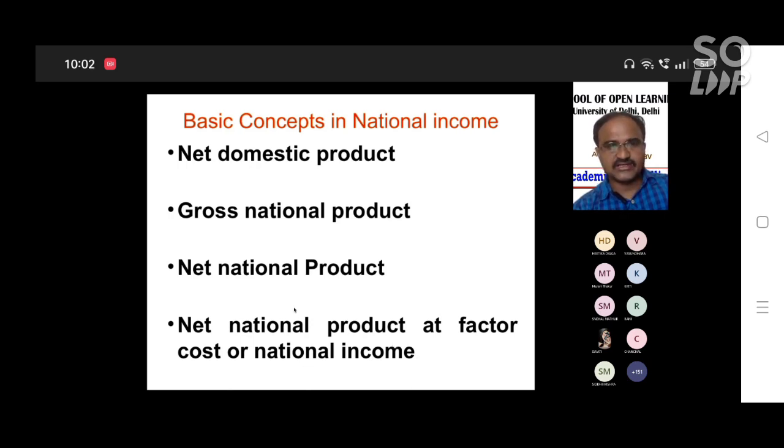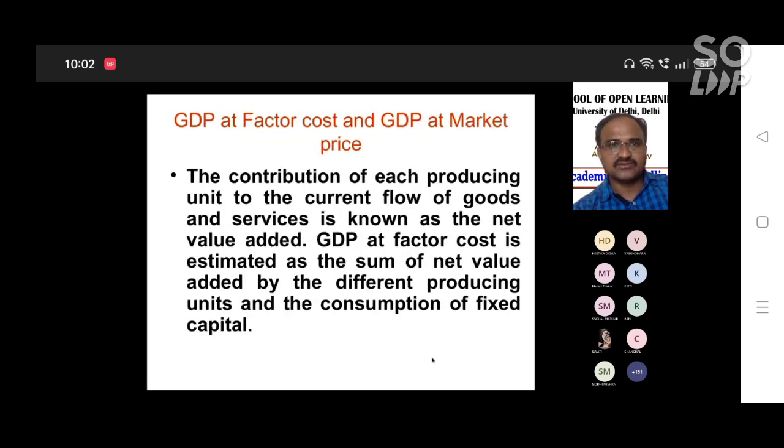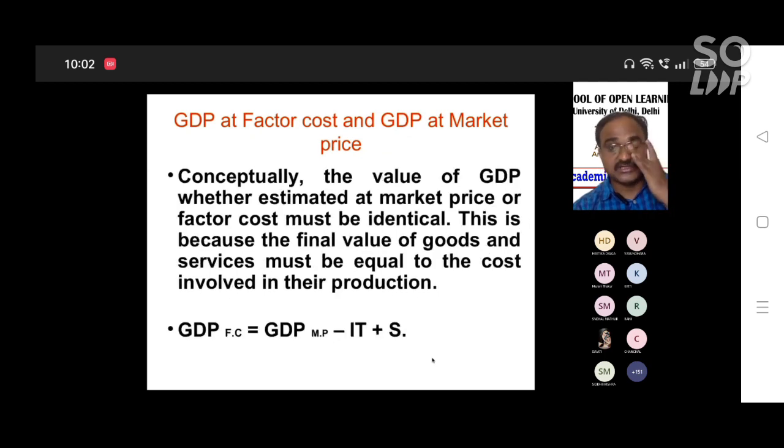How can you write it as an equation? NNP at factor cost is equal to C plus I plus G plus NFIA minus depreciation, minus IT plus subsidy. That is what you call national income. So national income is net national product at factor cost. Gross domestic product we already discussed, so there is no need to discuss it again. And this is the equation we are discussing.